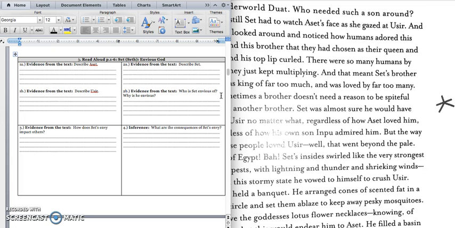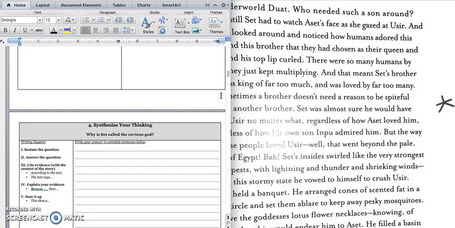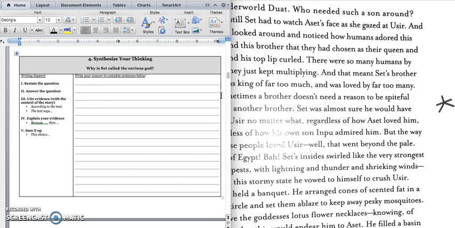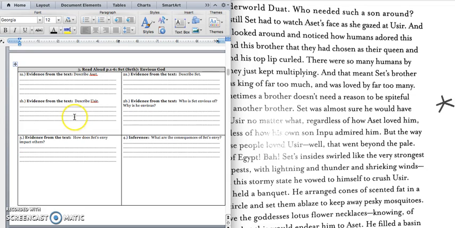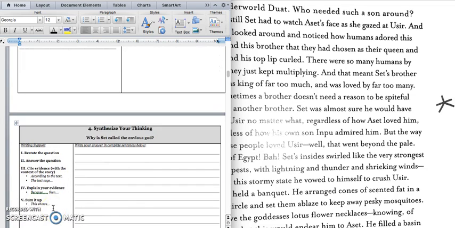All right, and we are going to stop right there, and you can go ahead and go to your paragraph. It says, why is Set called the envious God? And you can use your information from boxes 1 and 2 to write your paragraph.